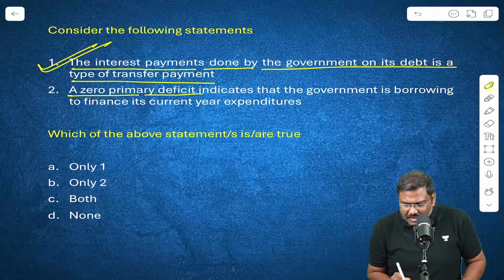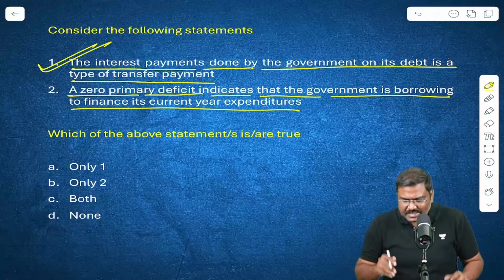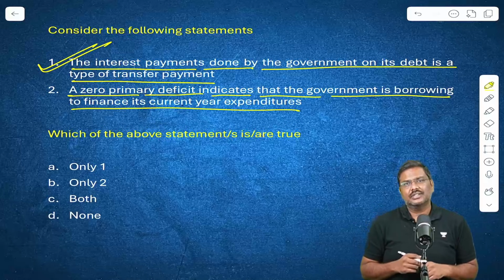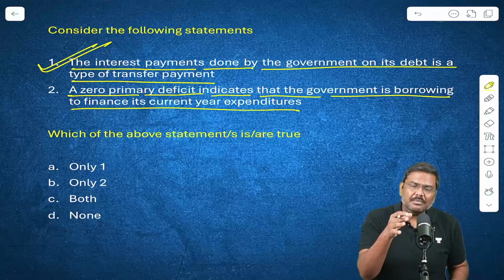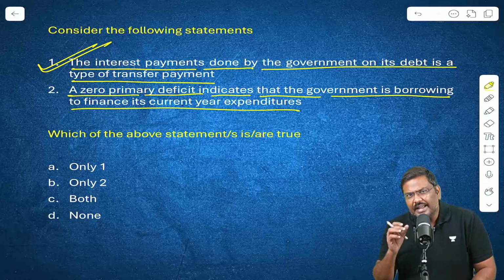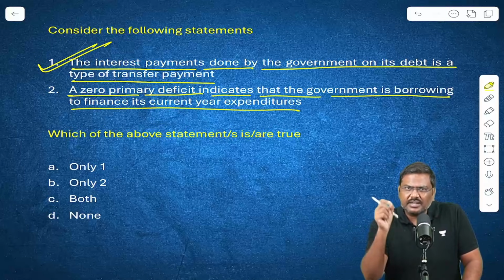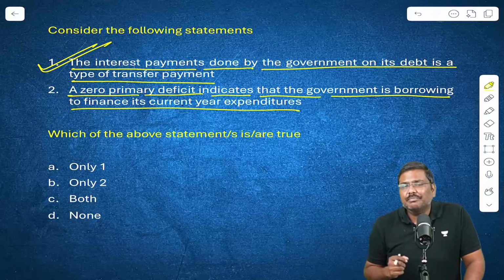A zero primary deficit indicates that the government is borrowing to finance its current year expenditures. If you know the concept behind primary deficit, you will be able to answer this statement. What is the basic idea? Primary deficit is equal to fiscal deficit minus interest payment. What does it actually mean?